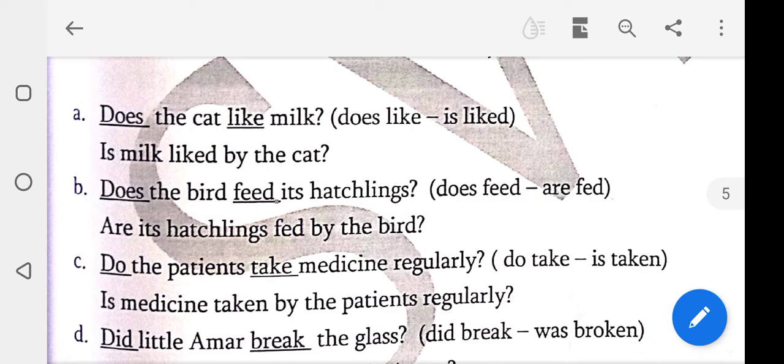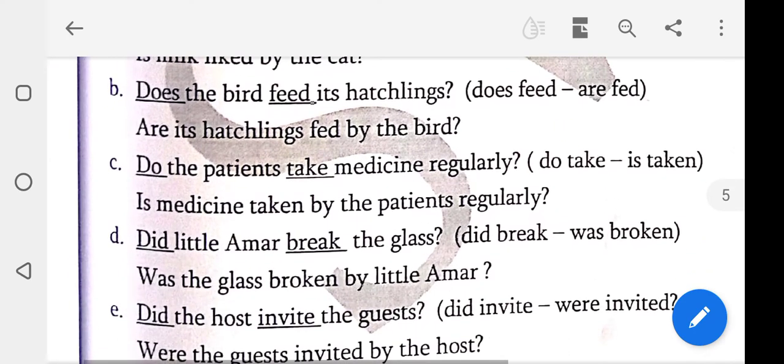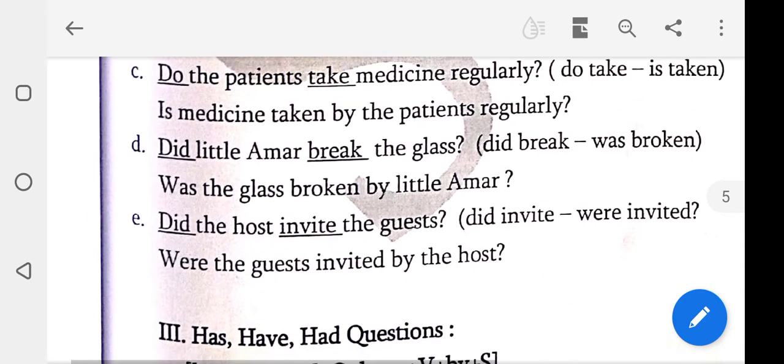Do the patients take medicine regularly? Do plus verb 1, do take, changes to is taken. Should write is. Is medicine taken by the patients regularly? Add question mark also. Next one, did. Did little Amar break the glass? Did break changes to was broken. Was the glass broken by little Amar? Very, very important. Was the glass broken by little Amar?